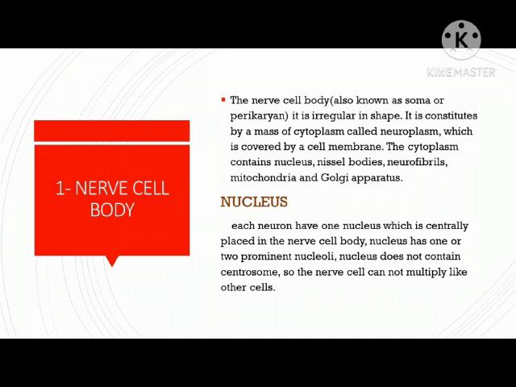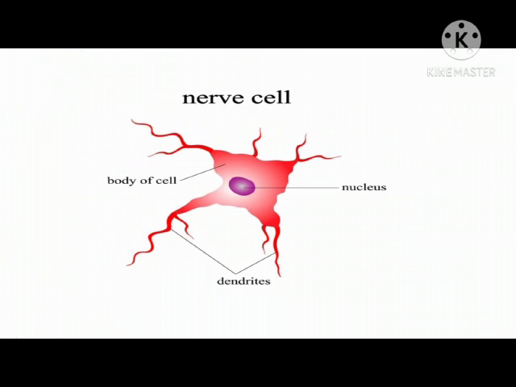Nucleus. Each neuron has one nucleus which is centrally placed in the nerve cell body. Nucleus has one or two prominent nucleoli. Nucleus does not contain a centrosome, so the nerve cell cannot multiply like other cells. Nerve cell: body of the cell, in the center the nucleus, and on the lower side these are the dendrites.